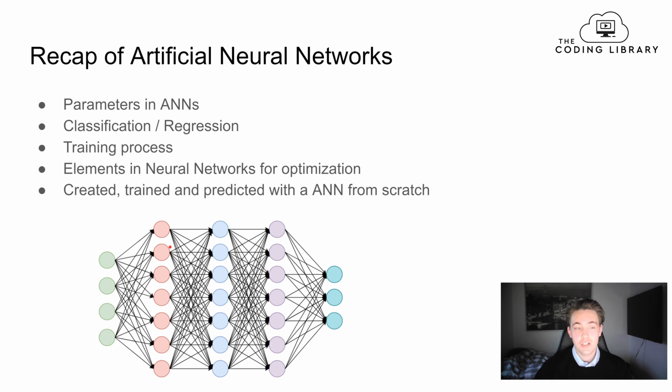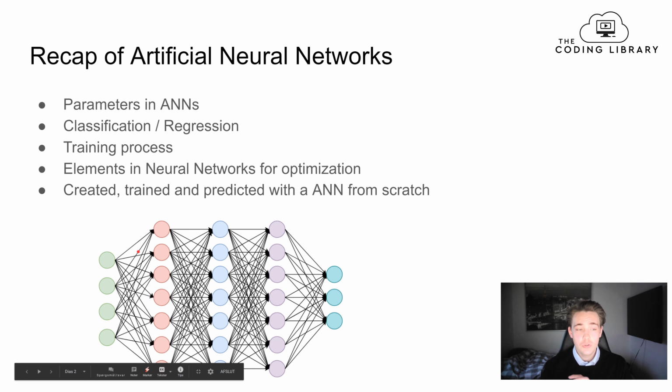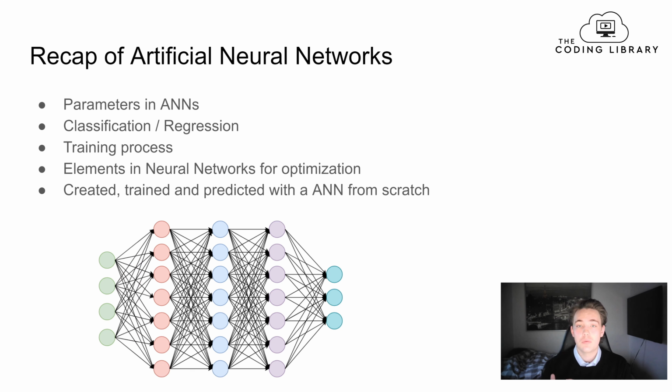I'll jump into the first slide, where we're going to have a short recap of the artificial neural network that we have been over in the previous videos in this deep learning and neural networks tutorial. We have different parameters in our artificial neural networks, where we talk about weights and biases for each of the connections between the nodes in the different layers. We're also talking about the classification and regression problems that we can solve using artificial neural networks, where the network learns on some data.